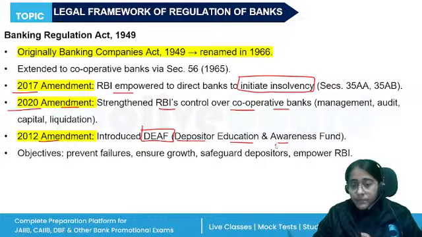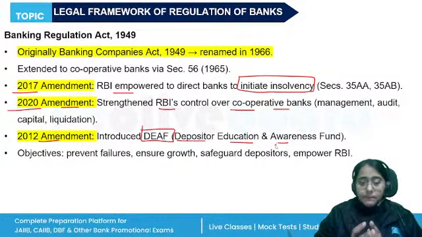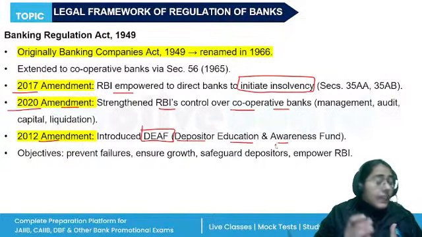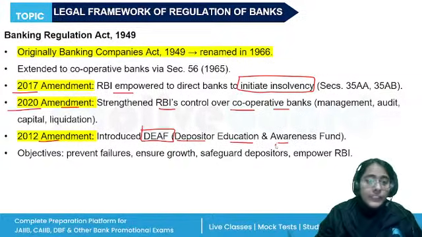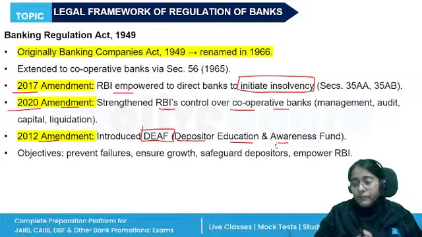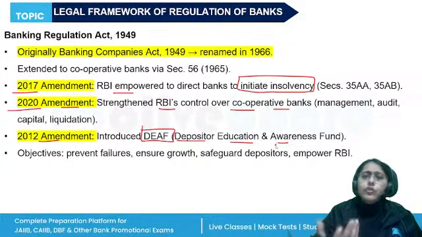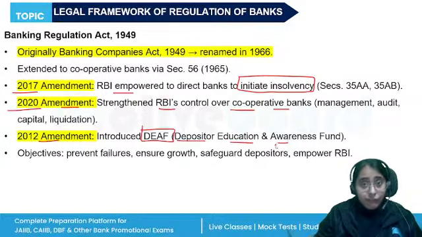What is this fund? Wherever the banks have inoperative accounts or unclaimed deposits, they need to transfer it to this DEAF. And then RBI will use it to create awareness campaigns, advertisements, pamphlets to increase the customer awareness.